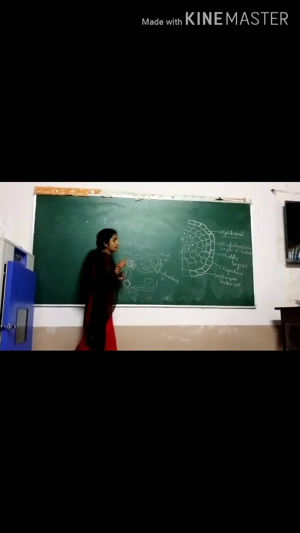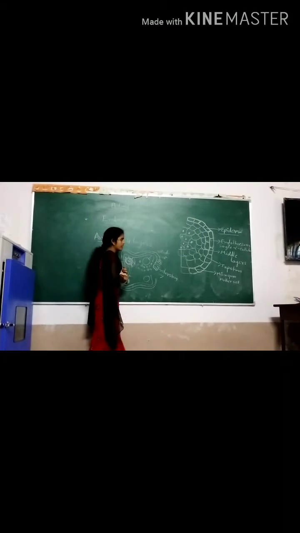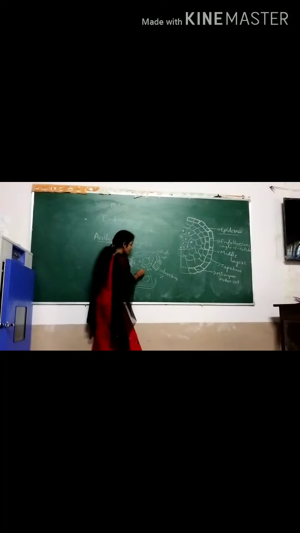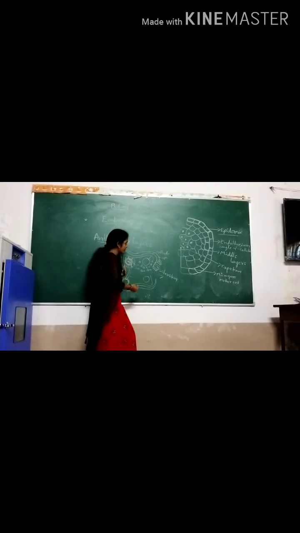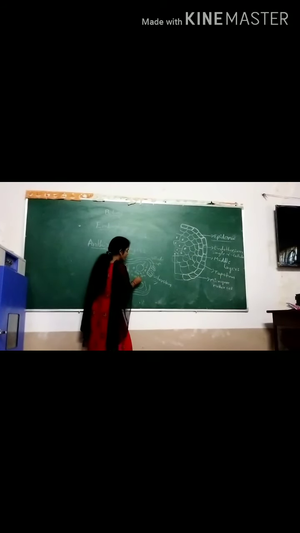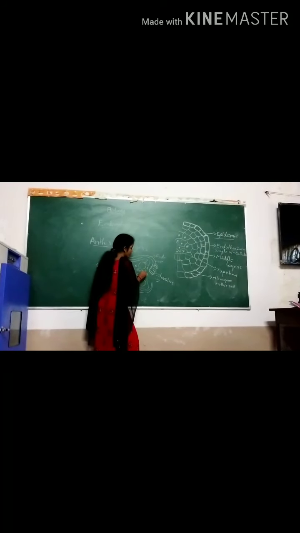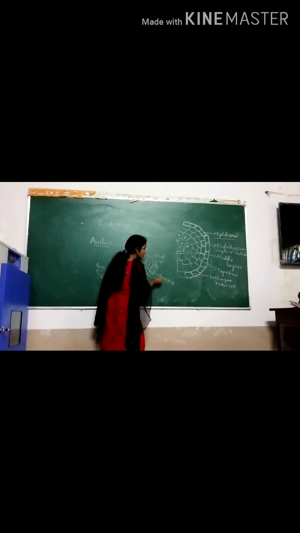In the mature stage, what is the function? The nucleus division takes place and development of the nucleus means the pollen grains. Pollen grains are fully developed after maturation in the stomium region.